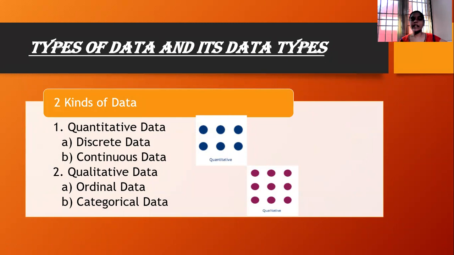And qualitative data is divided into two types. One is ordinal data and another is categorical data. If we can divide the data into different categories and say that in this category this kind of data is there, then we can divide the data into category format. These are the two kinds of data.